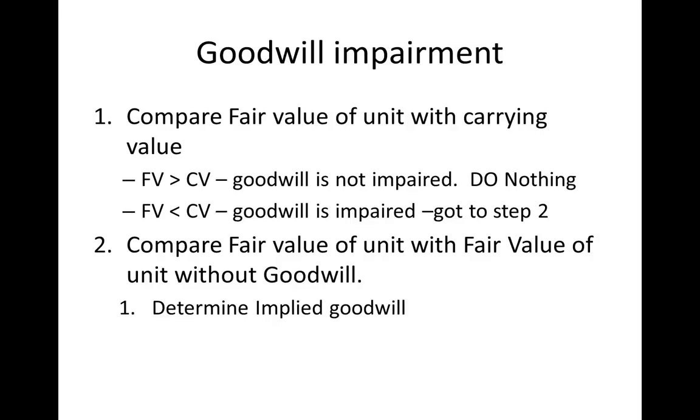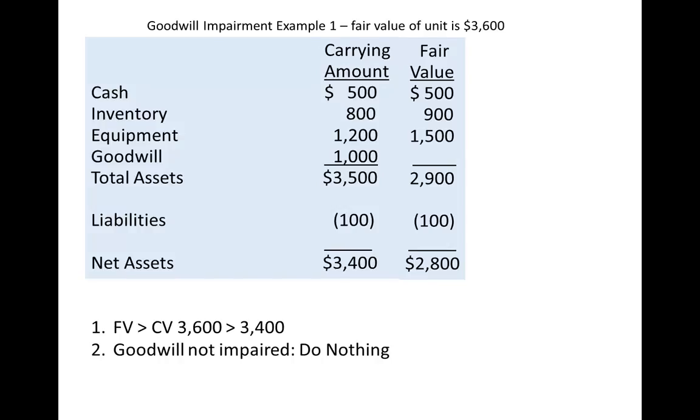What this step tells us is that, hey, we've got to go a little further, and we've got to see how much that is. And it's not as simple as subtracting the fair value from the carrying value. So let's take a look at an example. In example 1, the fair value, which will be given to you, is compared to the carrying value. And you notice we have the fair value in the far right hand column. And this is the fair value of all the assets excluding Goodwill. I'll have to give you all this information so you can compute it.